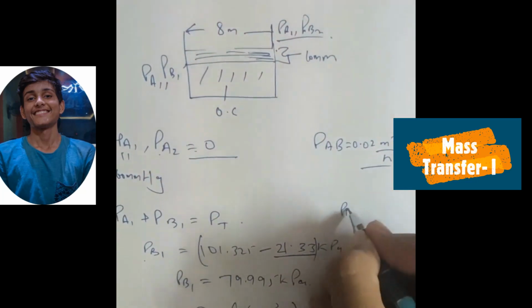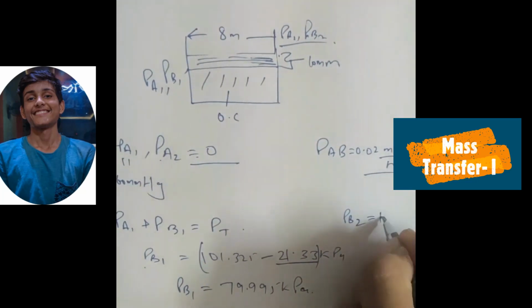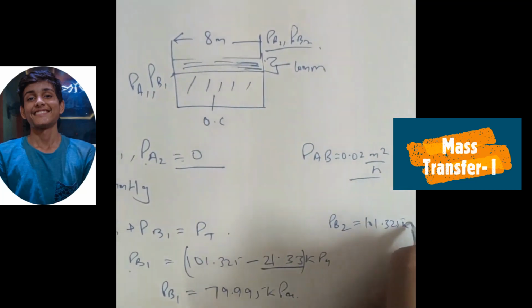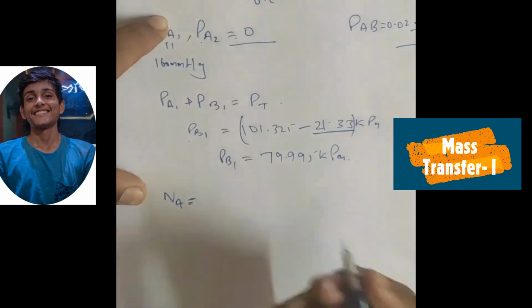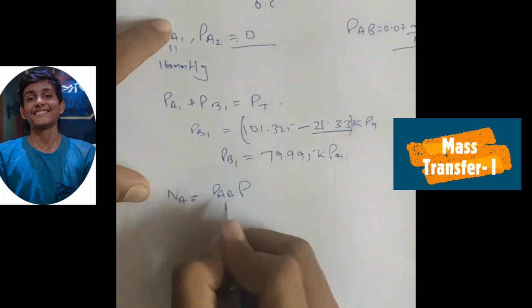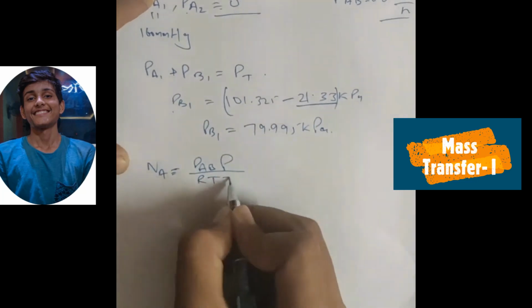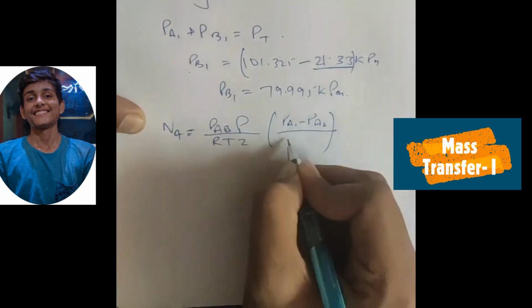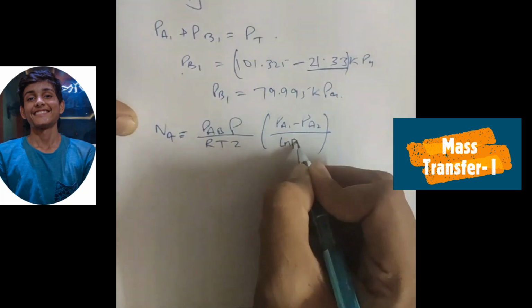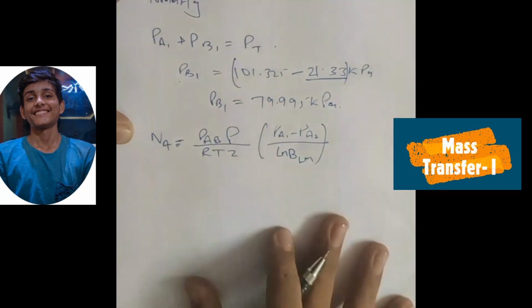Another parameter, PB2, is 101.325 kilopascal. Now the value of flux is DAB P by RTZ, PA1 minus PA2 by PBLM.